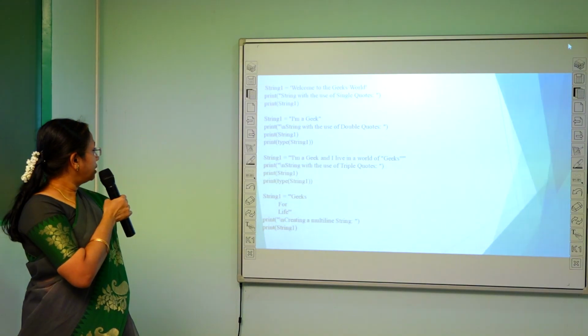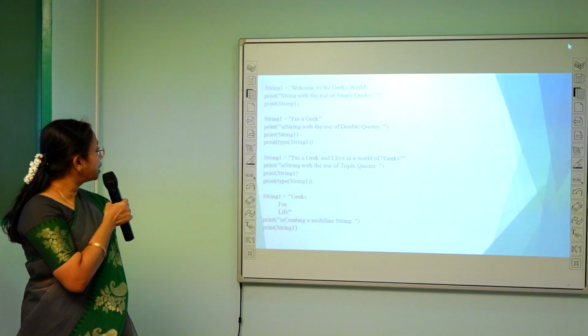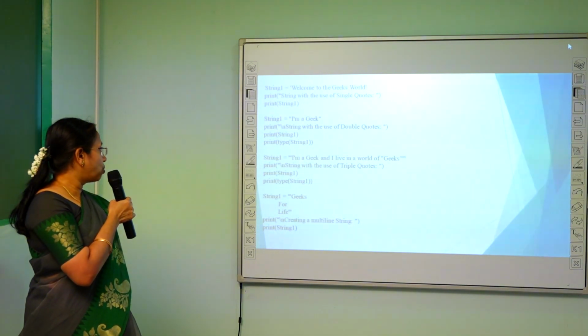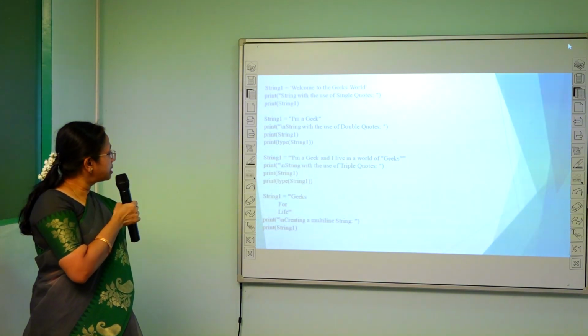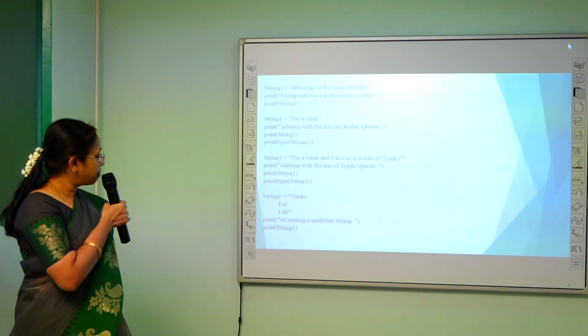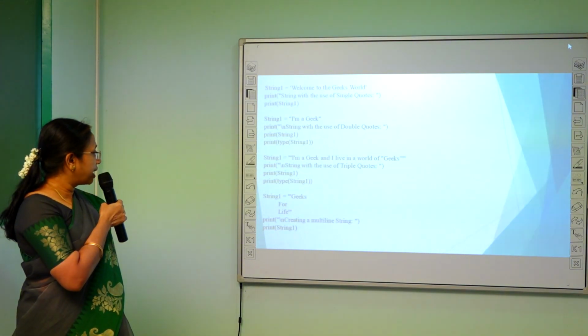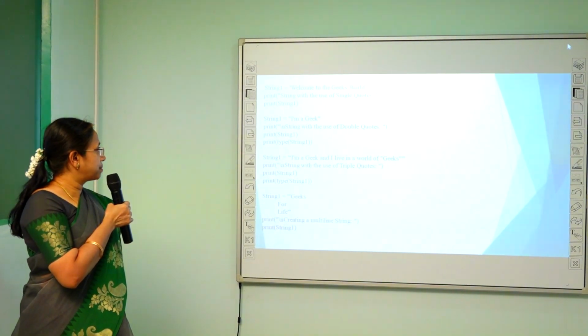Next, for example, here we can see string1, which is presented with single quotes, and there is a print statement given below string1. Next example is string1 assigned with double quotes, and the print statement is displayed with the type function. Next example is string1 with triple quotes, and the print statement is defined with the same type function. Next is creating multiple strings in the same line with triple quotes.